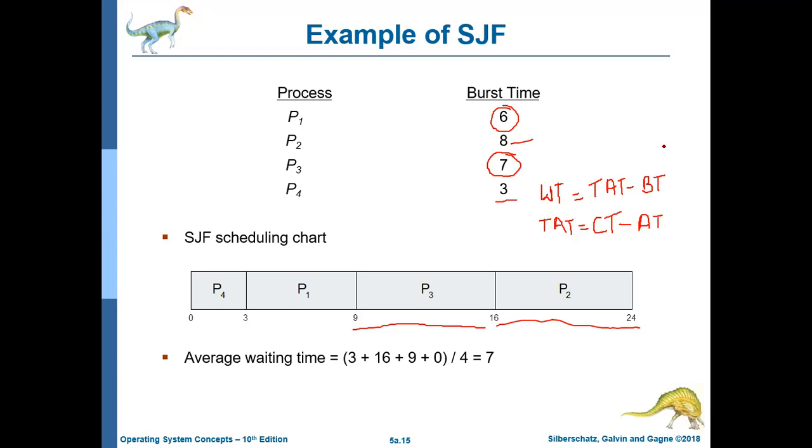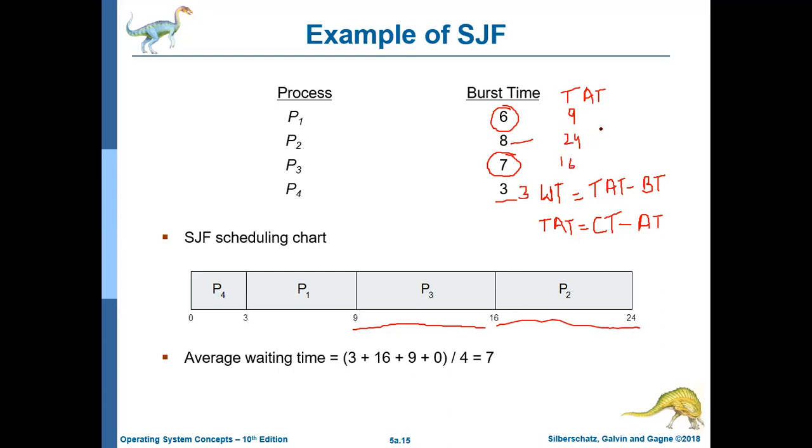Now you can check the waiting time of P1. First we are writing the turnaround times for everyone. For P1 the turnaround time will be 9, because 9 is the completion time. For P2 it is 24. For P3 it is 16. For P4 it will be 3.